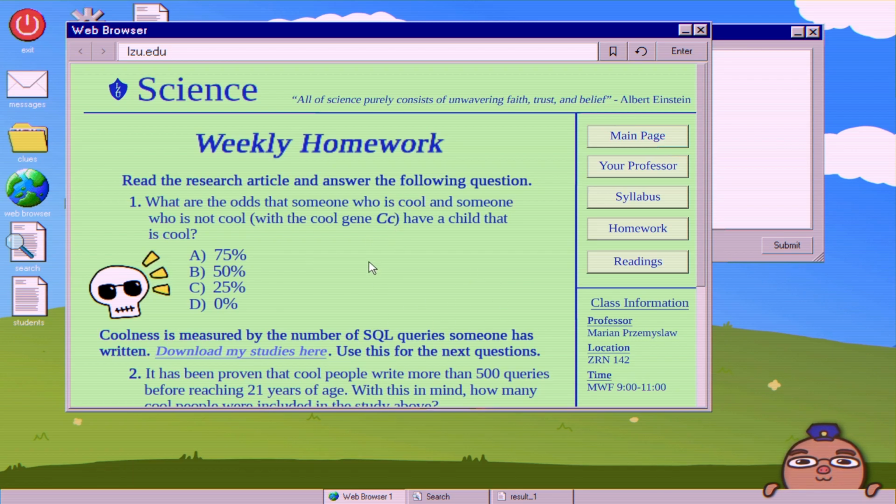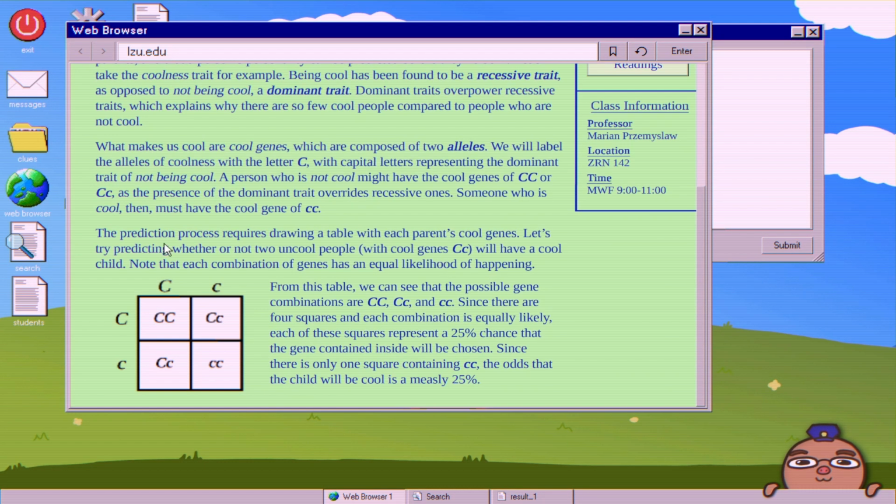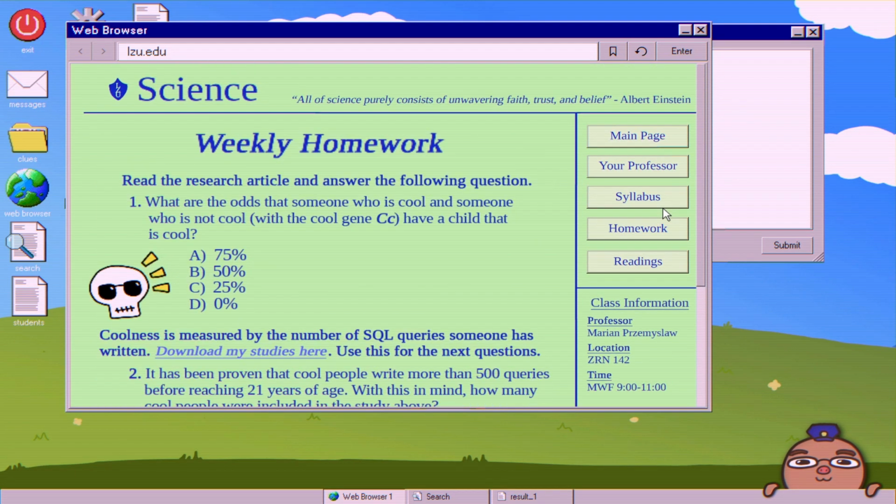So if you just draw that out, find out the person who is cool. A person who is cool according to this will have both lowercase c's, but the answer for this is going to be 50%. So at least for my iteration of what the clues are, you can tell that science is not going to be a class because the answer here is B, which is not the answer that they got.